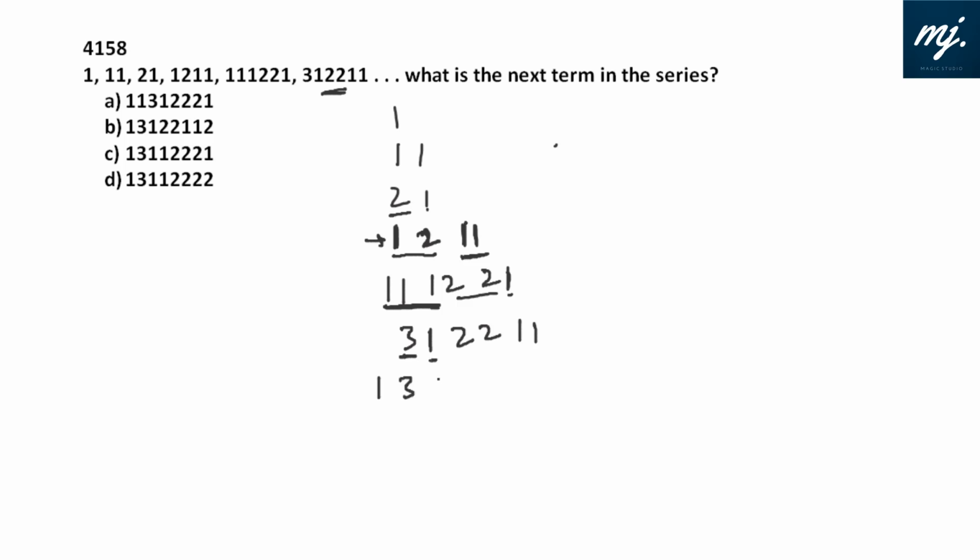So the next term should be: I have 1 three, then I have a 1 one, then I have 2 2s, and then I have 2 1s. So the next term, or the seventh term of this series, should be 13112221. That features in option C.